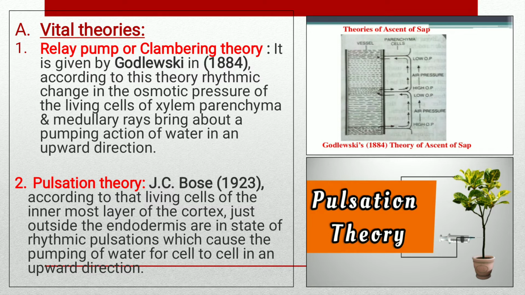Later on, this theory was elaborated by Sir J.C. Bose. According to him, the living cells play an important role in the ascent of sap, and these are the two main vital theories: one is the relay pump theory and the second one is the pulsation theory.